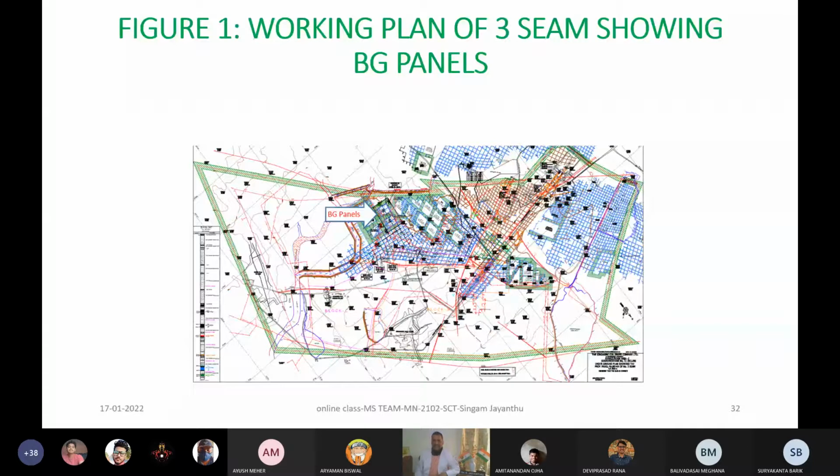Now you can see the green color, the total mine lease area, which is about 3 to 4 kilometers along the strike direction and maybe around 2 to 3 kilometers in the dip direction. And this entry is, as you can see with my cursor, through the inclines. This is the primary development from the entry.